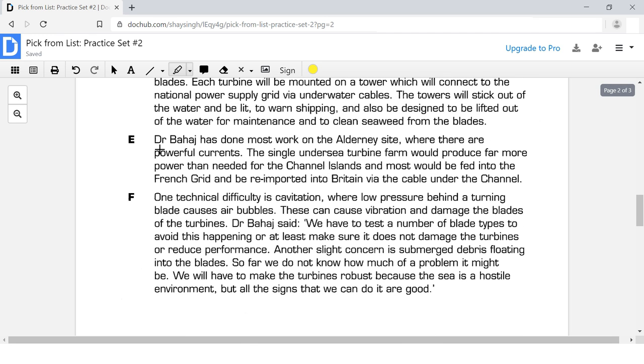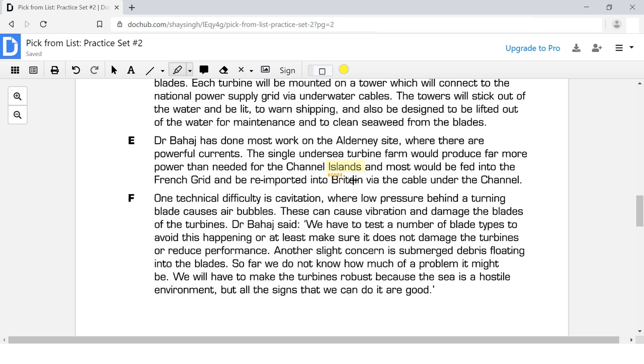Okay, I don't see anything there. Here it says islands, which could be synonym language for coastlines. Here I have the word Britain.